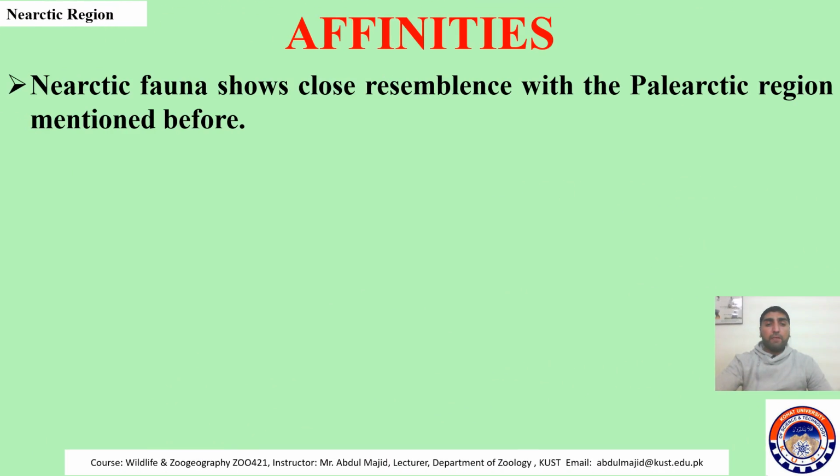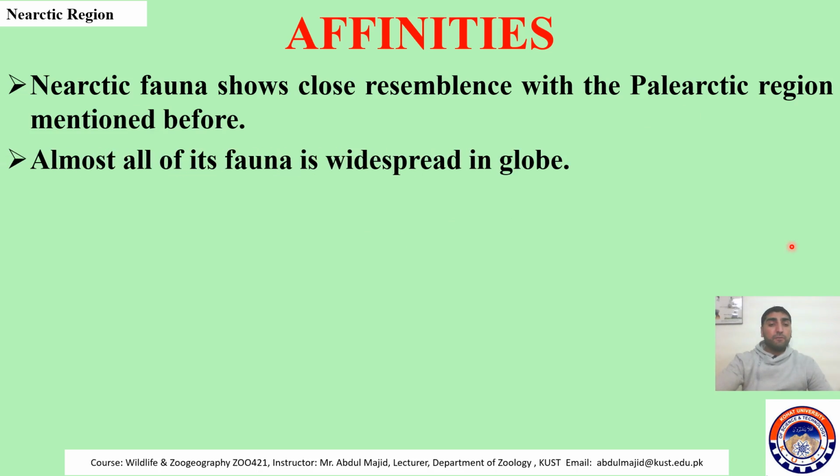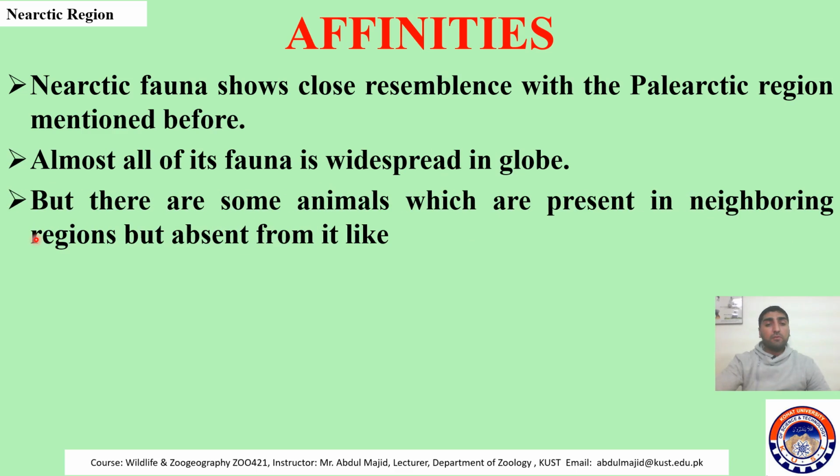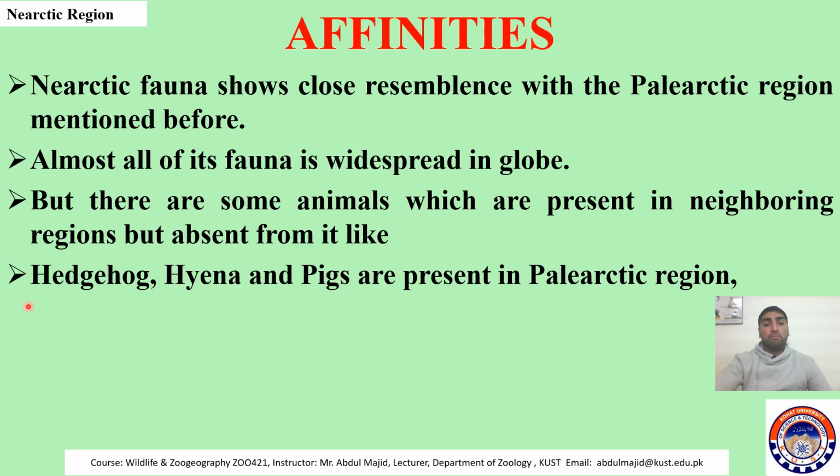Affinities. So Nearctic region shows close resemblance with the Palearctic region. As we mentioned before, we talked about it in the land bridges theory, and almost all of its fauna is widespread in the globe. But there are some animals which are present in the neighboring region, but they are absent from this region. For example, hedgehogs, hyenas, and pigs are present in Palearctic region, but they are not present in Nearctic region.